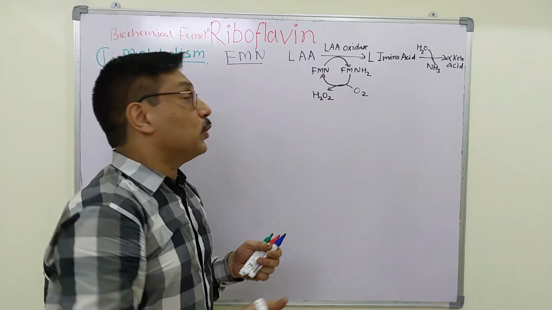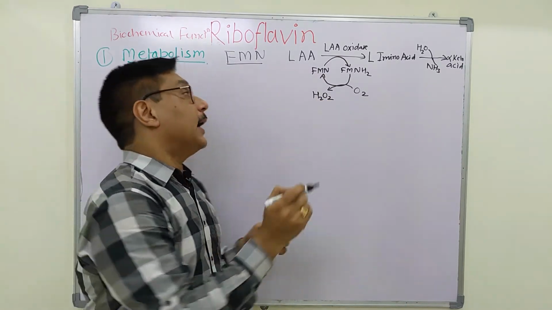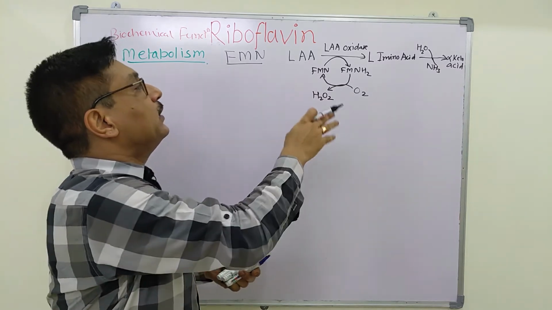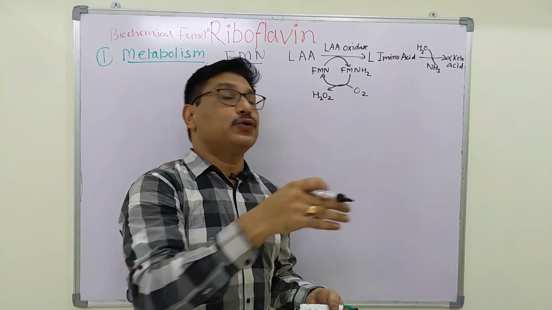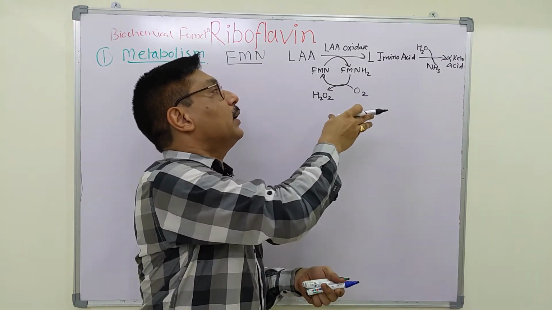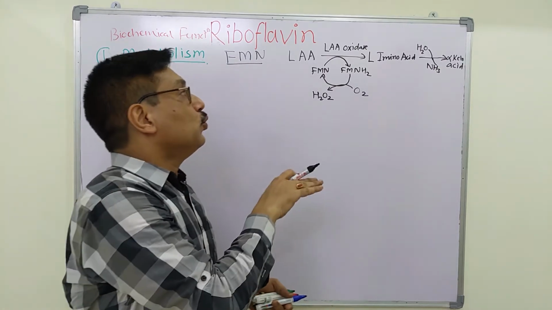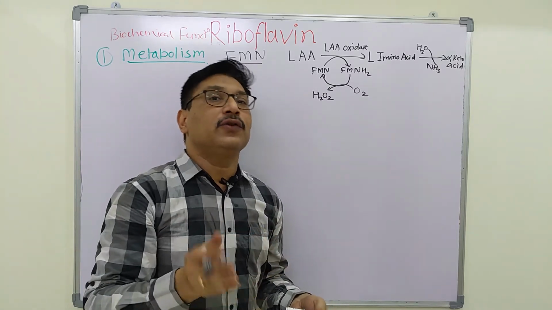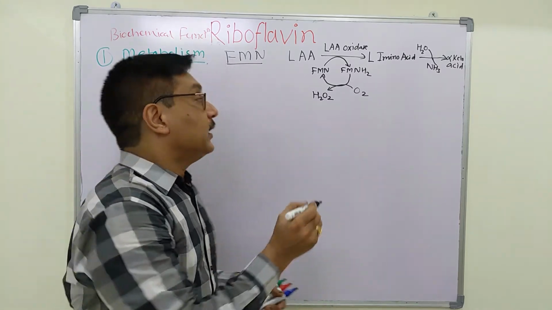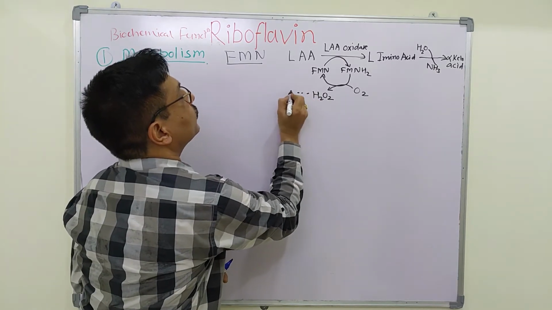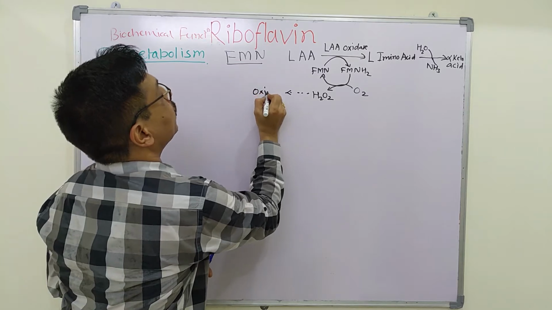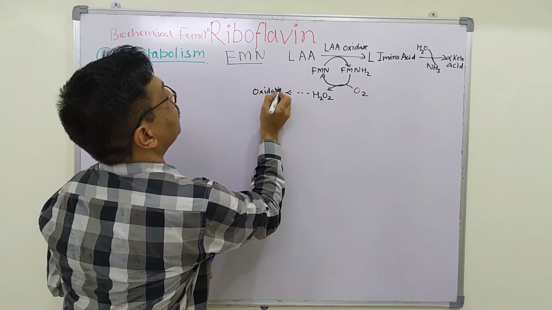Likewise, H2O2 is generated in this reaction, and most of these flavoproteins require conversion of reduced FMNH2 or FADH2 to FMN or FAD with synthesis of H2O2. This leads to oxidative stress, and flavoproteins are major contributors of oxidative stress.